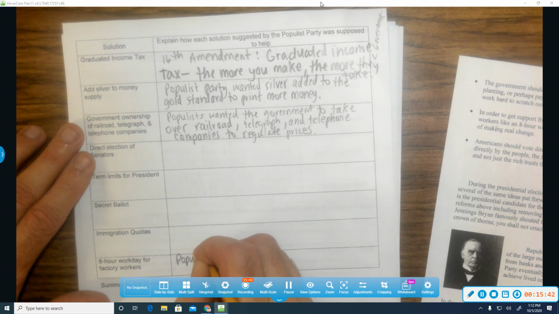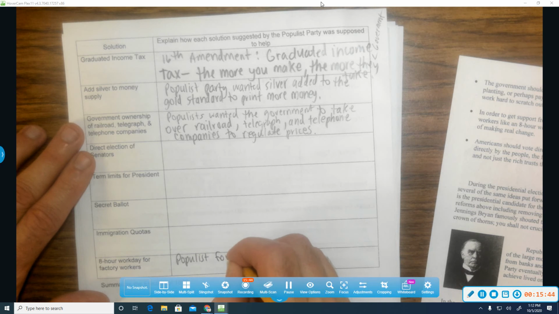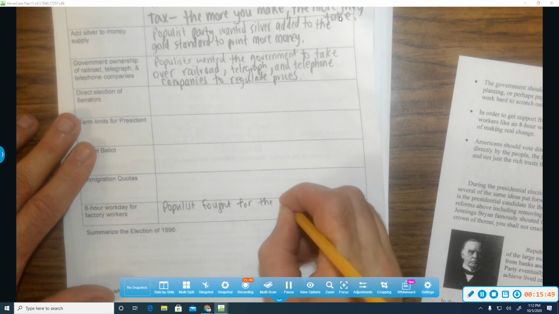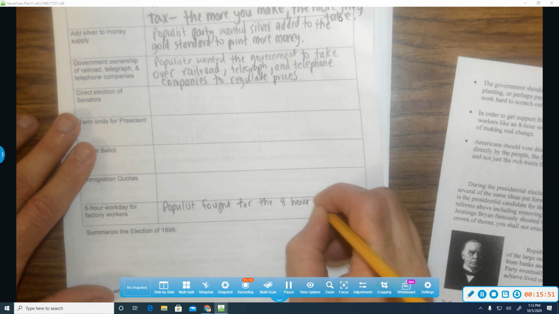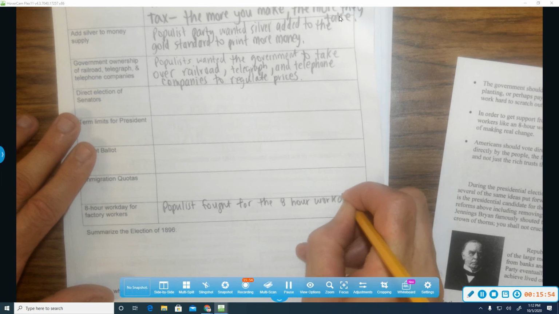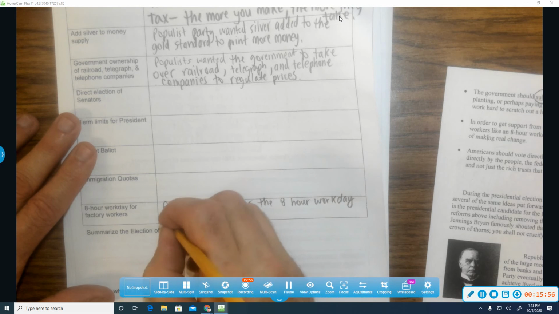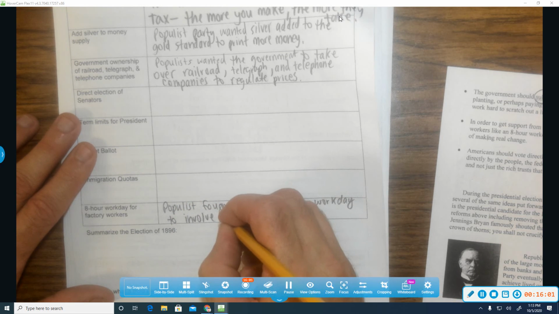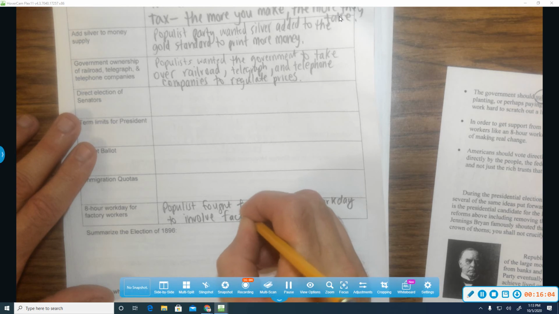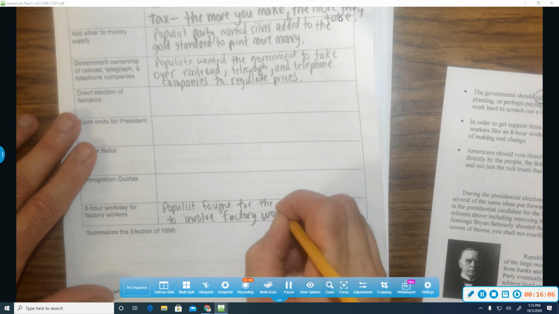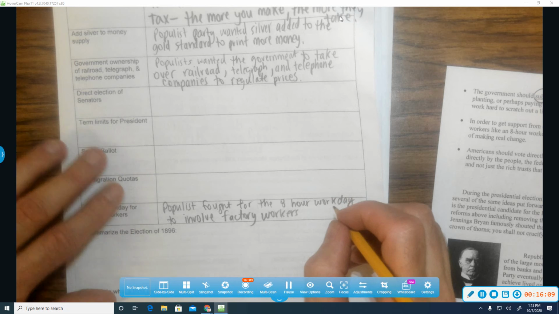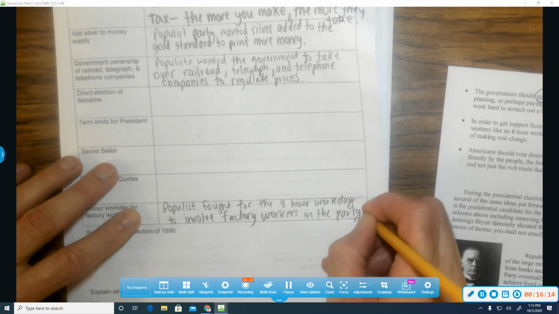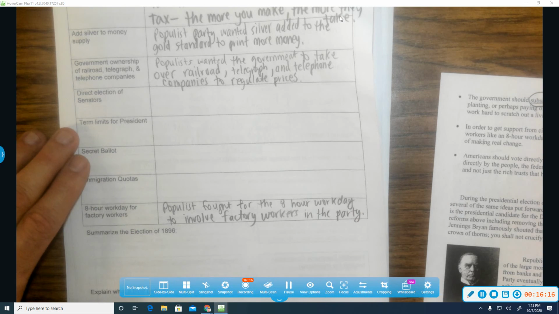Populists fought for the 8-hour workday, which was successful. That did come to be, to involve factory workers into their causes in the party. Okay? All right, going back to the reading.